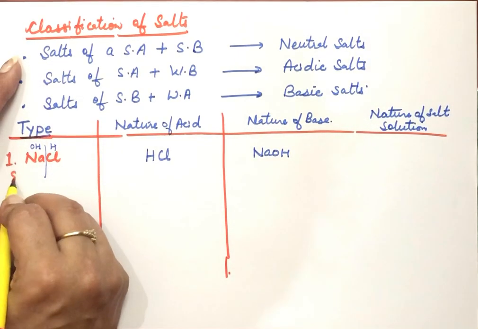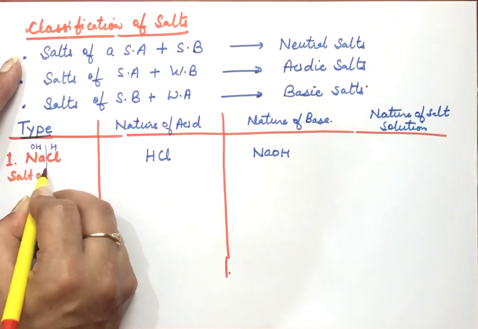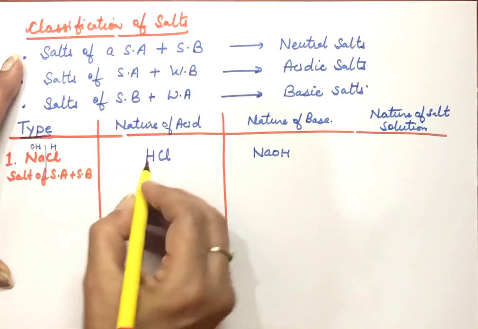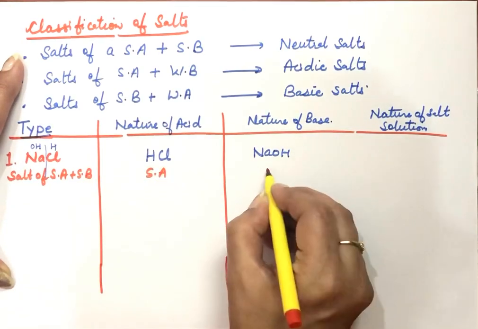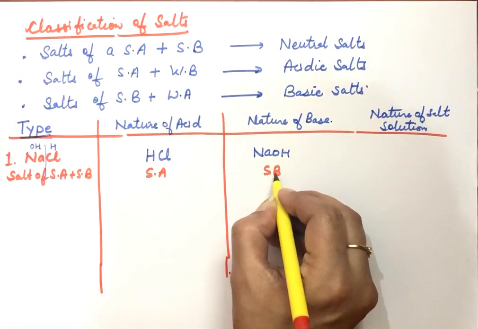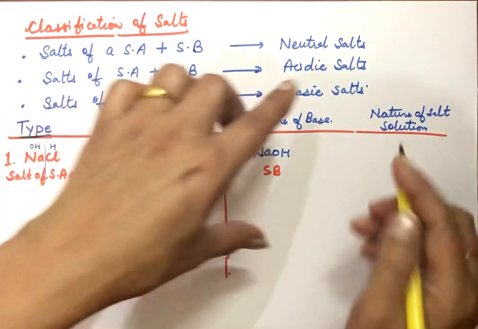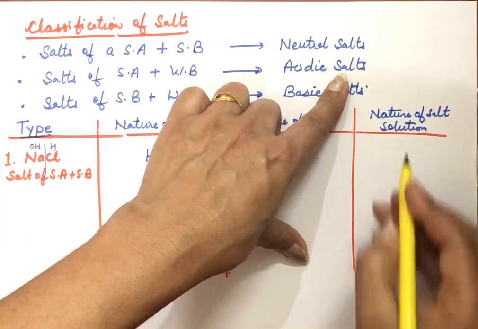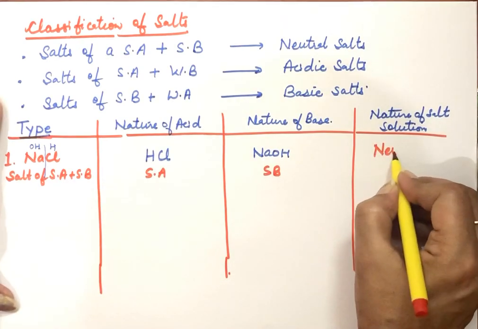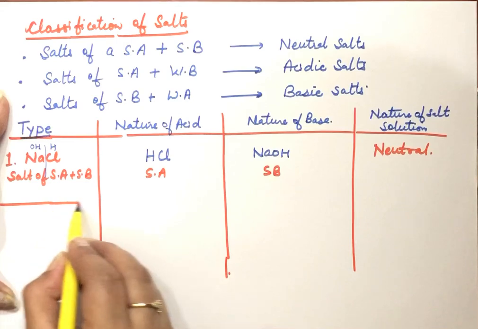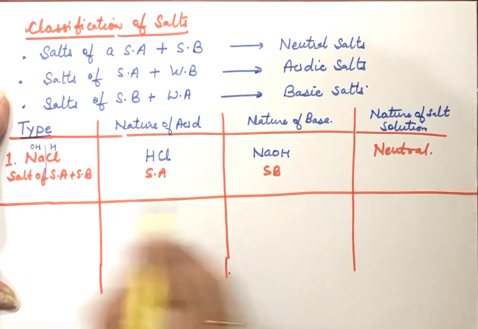That means this is an example of a salt of strong acid and strong base. If both acid and base are strong, then the solution is neutral in nature.